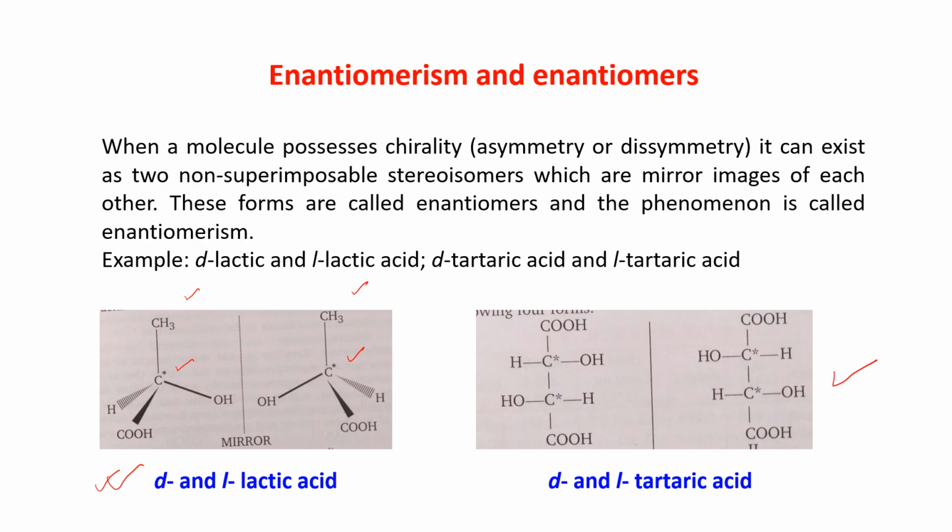In this tartaric acid, we have 2 asymmetric carbon atoms. But these 2 forms are non-superimposable mirror images of each other. So, these forms are called enantiomers and this phenomenon is called enantiomerism.